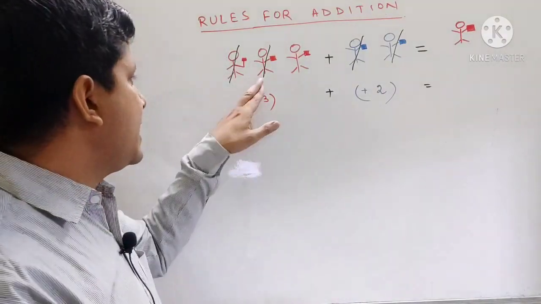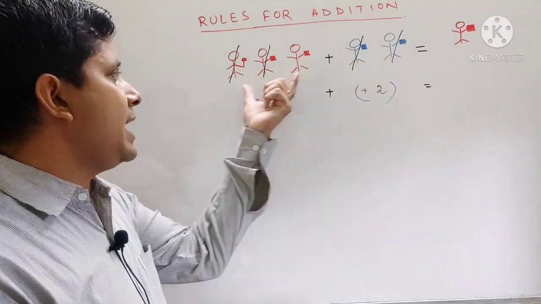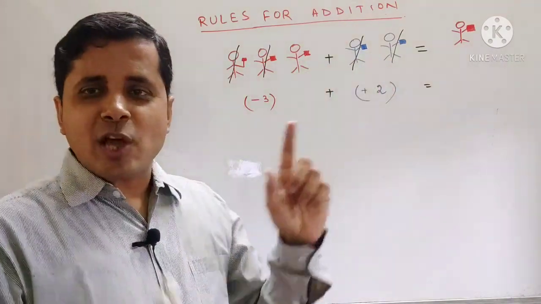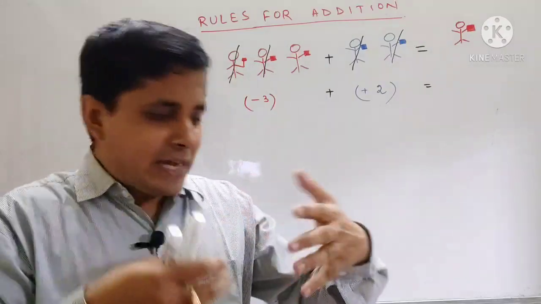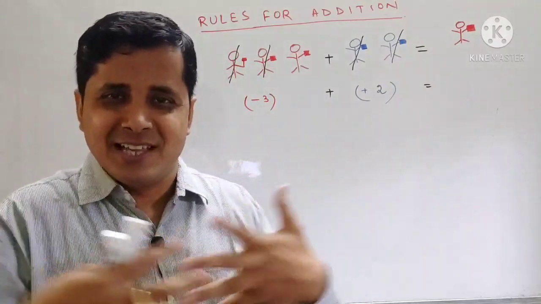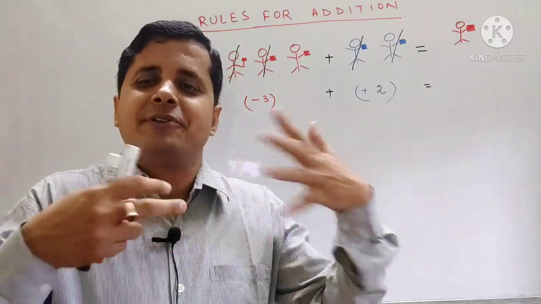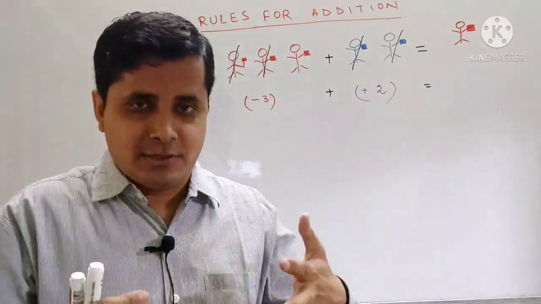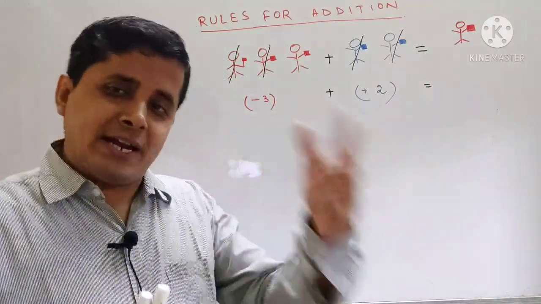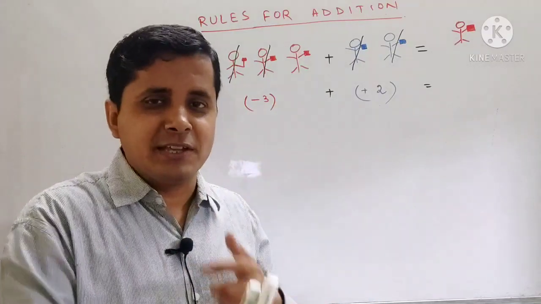Here we can see that they are opposite countries, that means India and China. So there will be a subtraction. They will not shake hands and say, "India, China, we are friends." So they will not combine to become friends. I am talking about the soldiers. Soldiers will fight on the war ground. They will not combine with any other country.